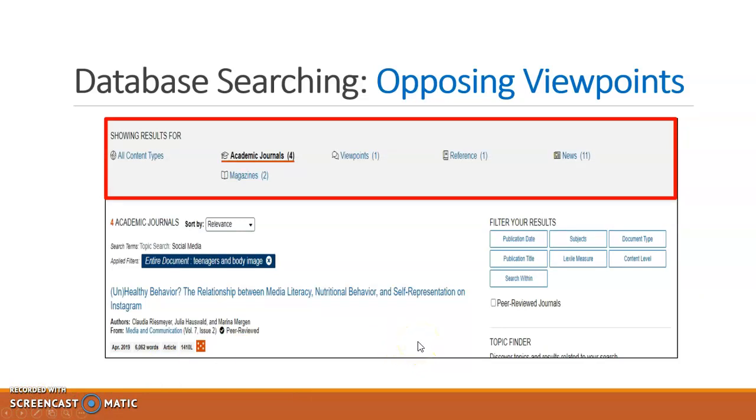From the search within feature, you can see that by using those two search terms, body image and teenagers, we narrow our results quite significantly. We go from some 30 academic journal articles to 4, from 299 viewpoint essays to just 1. In order to access